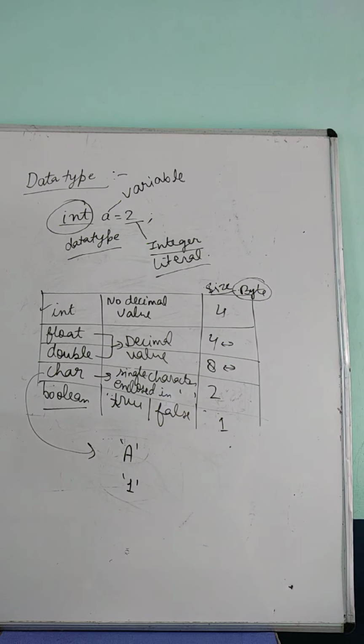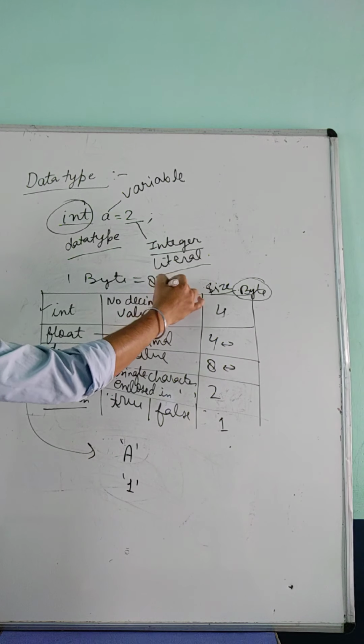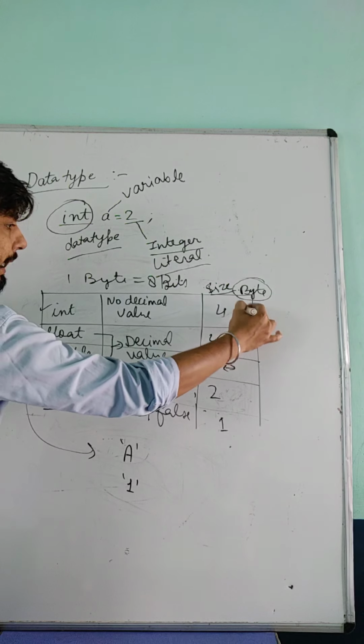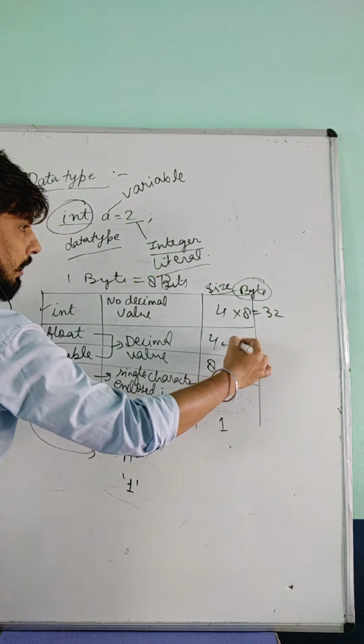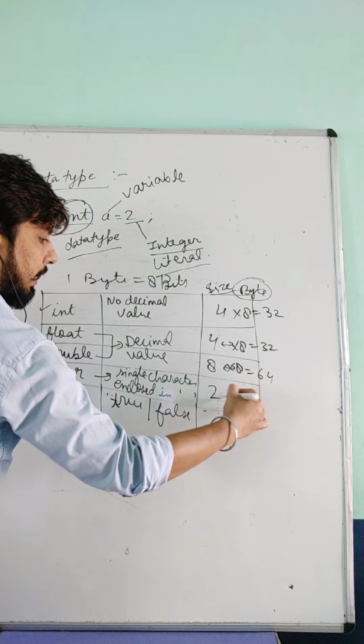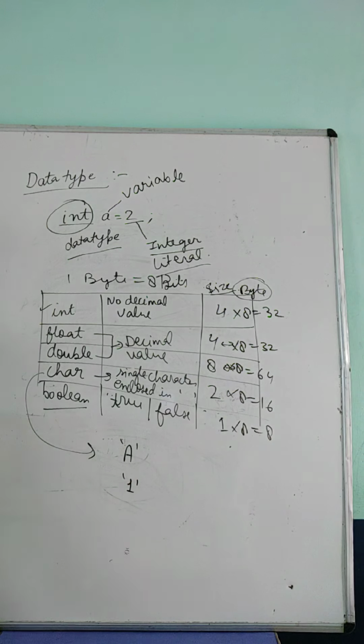And the boolean always receives your answer, either true or false, and it takes only 1 byte. Now remember this: 1 byte equals 8 bits. So if someone asks you about the size in bits, you can multiply with 8. So it is 32 bit into 8, 64 bit into 8, 16 bit into 8, 8 bit. Okay, in this way you can give your answer in bits also.